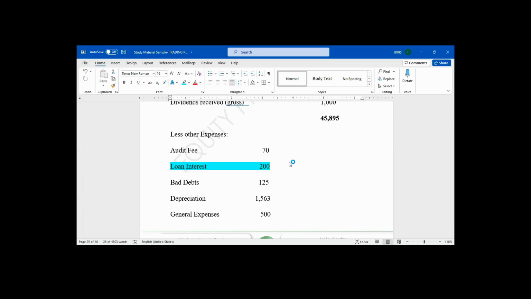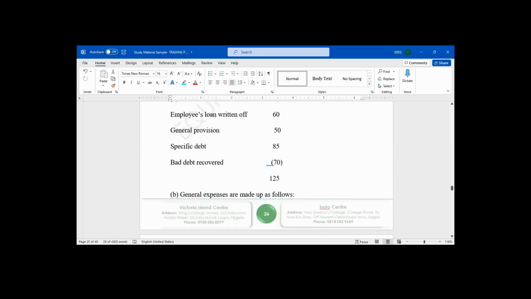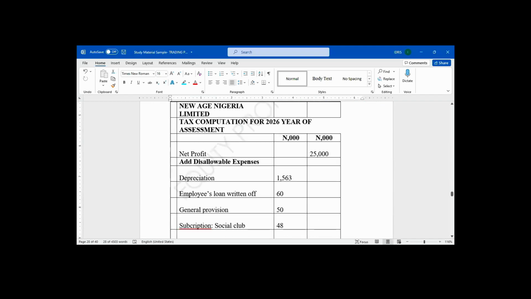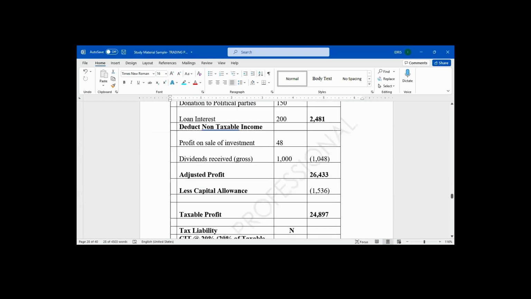So we are going to add it back to the net profit. Loan interest will be added back to net profit.